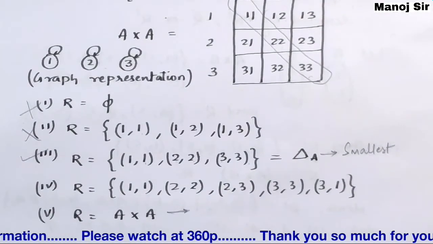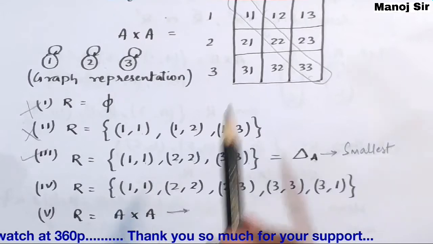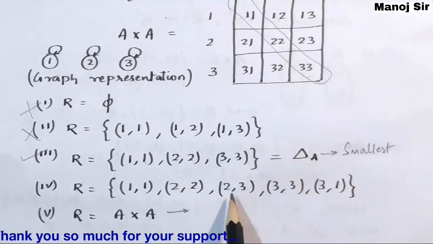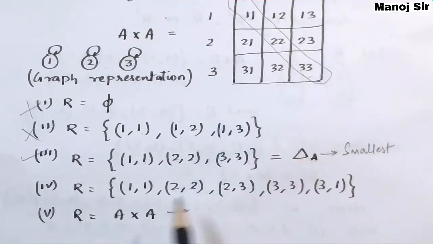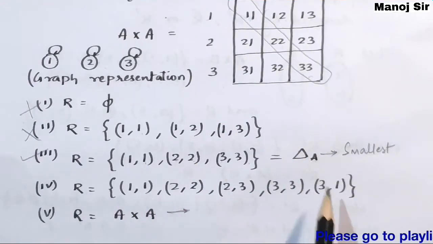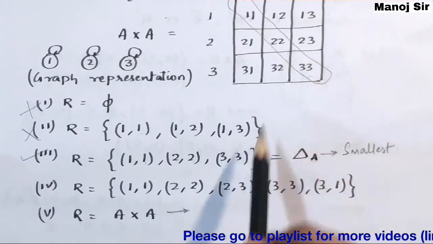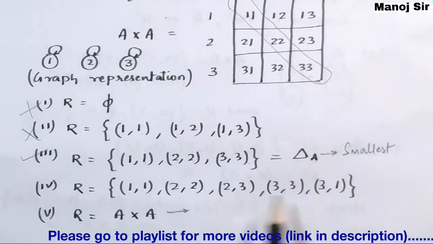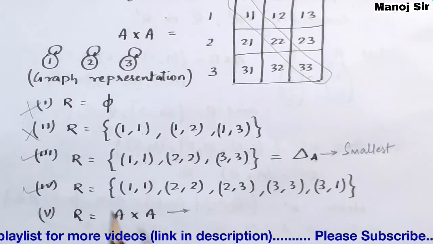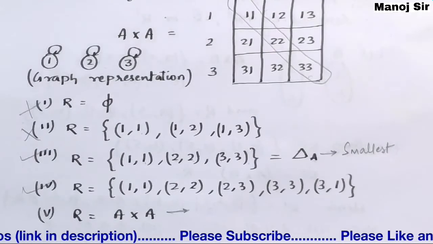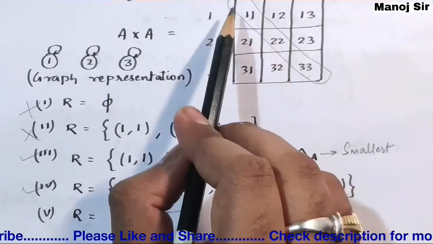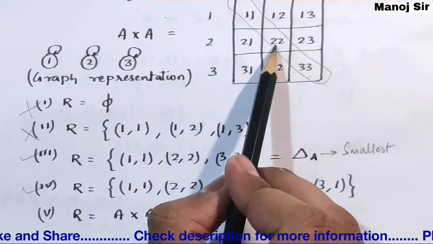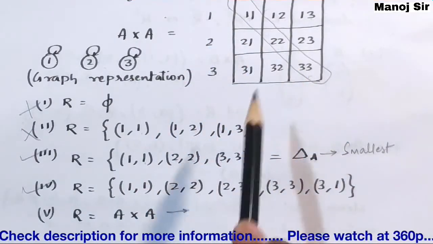Now coming to the fourth, that is (1,1), (2,2), (2,3), (3,3) and (3,1). If you see, within this relation all the reflexive pairs are present, so we can say this is also my reflexive relation. We have all the reflexive pairs, that is (1,1), (2,2) and (3,3).